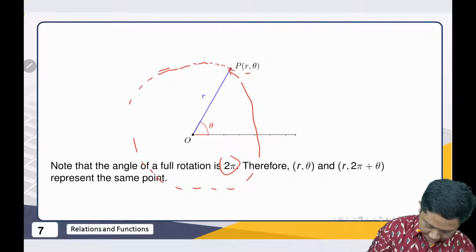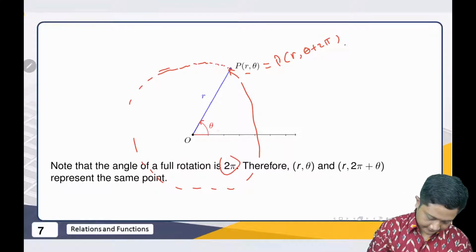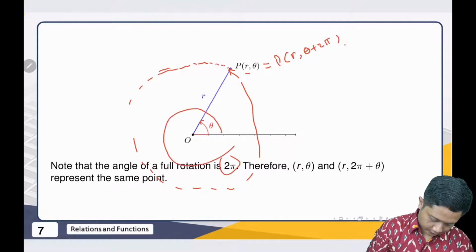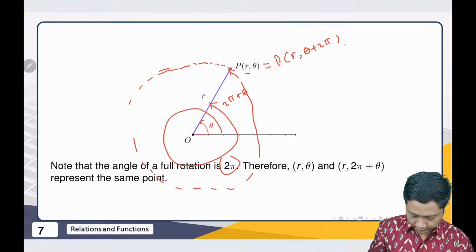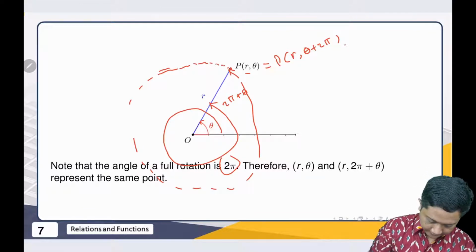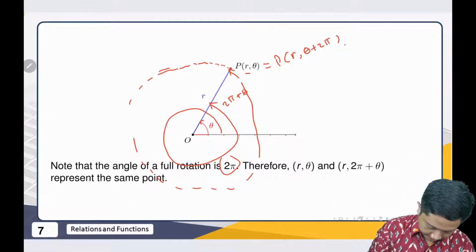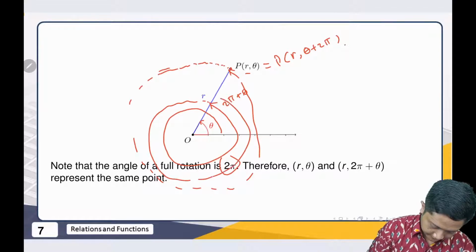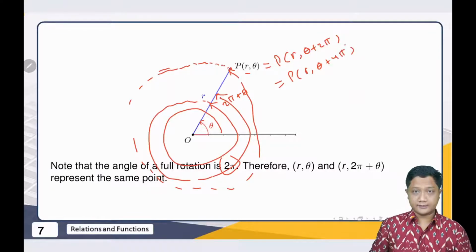So we go back, and this one is equal to P(r, theta + 2 pi). Because this one is theta, and then going around to here is 2 pi plus theta, and they are the same point. That's also the same when we rotate one more time. If we continue this rotation and go back to here, then this one is equal to P(r, theta + 4 pi). So they are the same.